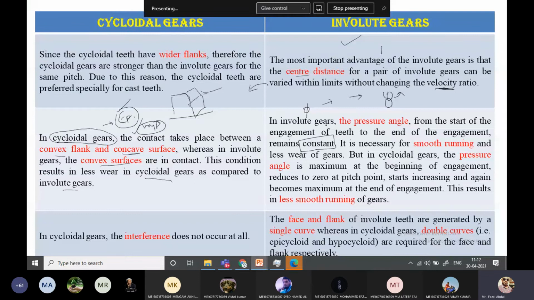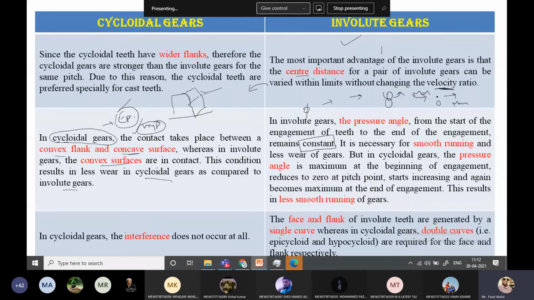In the cycloidal tooth, the pressure angle is maximum at the beginning of the engagement, zero at the pitch point, and again maximum at the end of the engagement. It means the pressure angle varies from beginning to end.